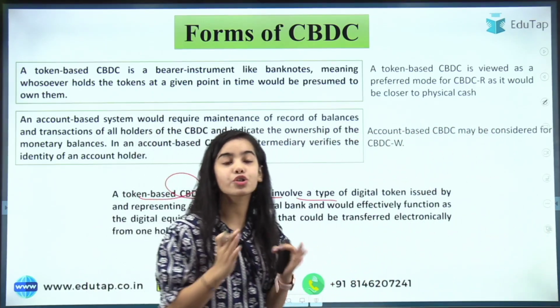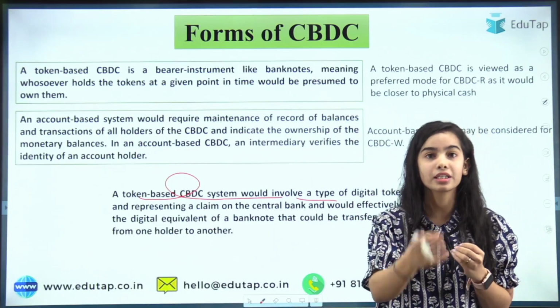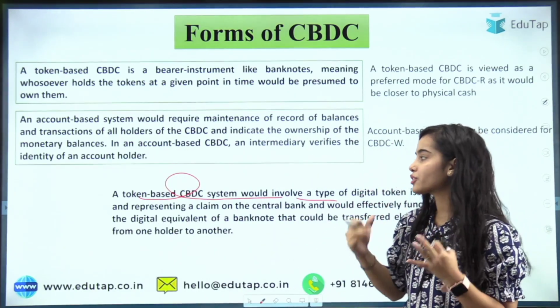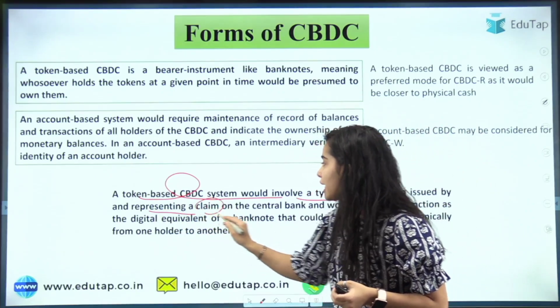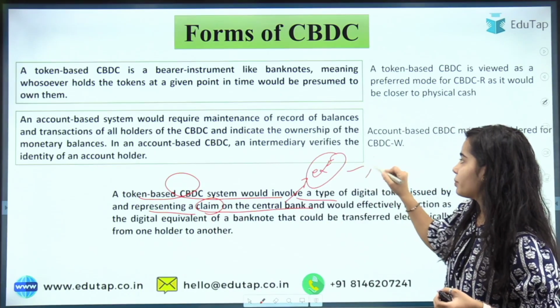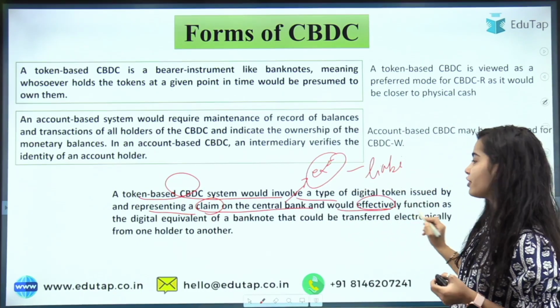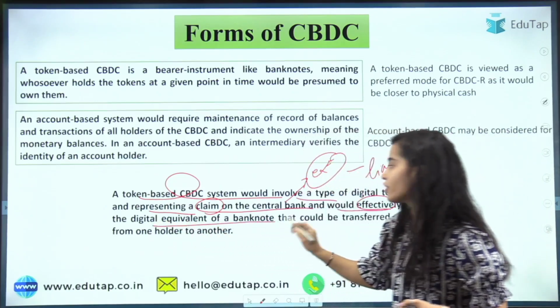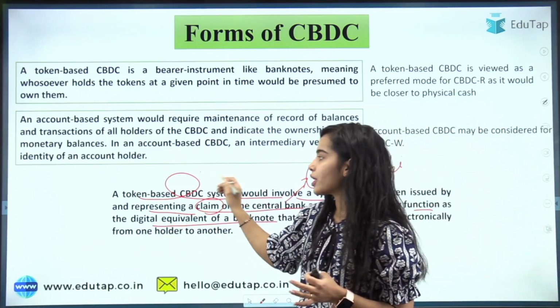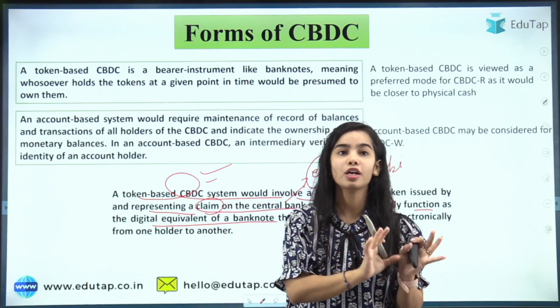The RBI will be issuing the currency, whether it is in physical form, token form or digital form. It will represent a claim on the central bank, because the e-rupee will be a liability of the central bank, and it will effectively function as the digital equivalent of a banknote. Now, I hope you understand the token based CBDC, very similar to the banknote, just in digital form.